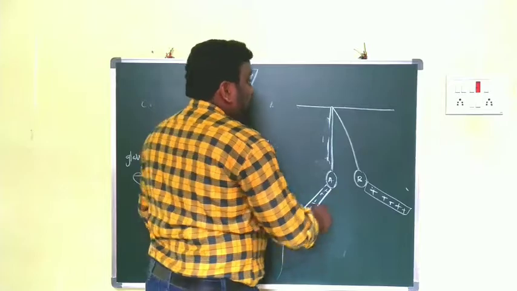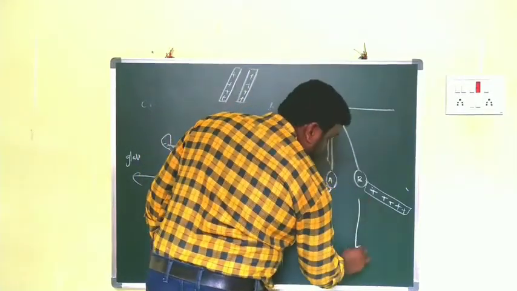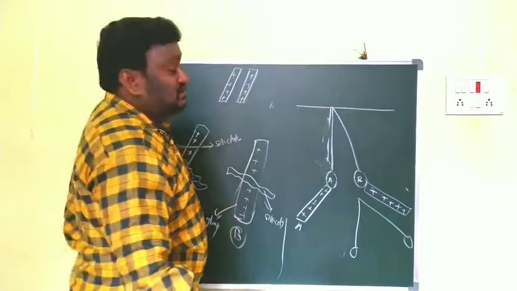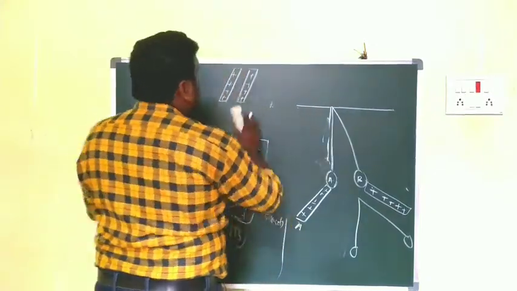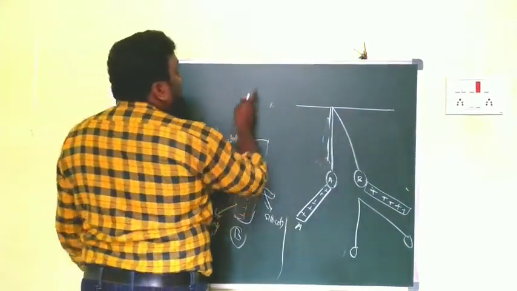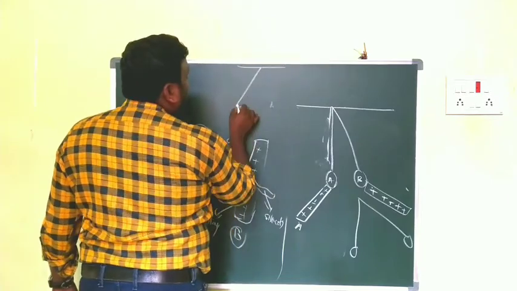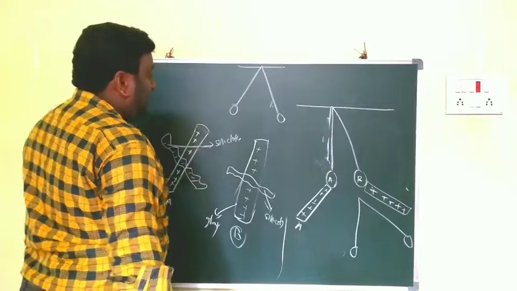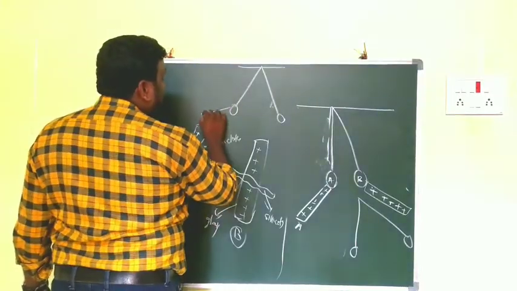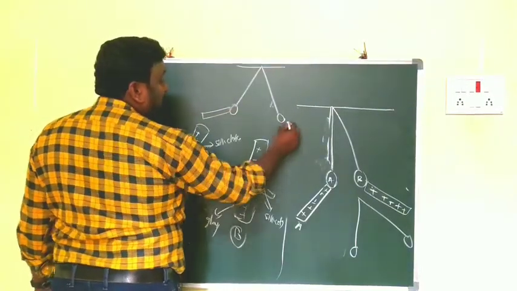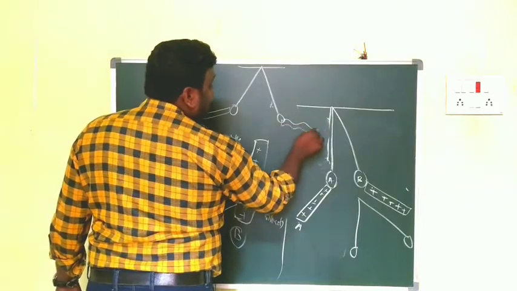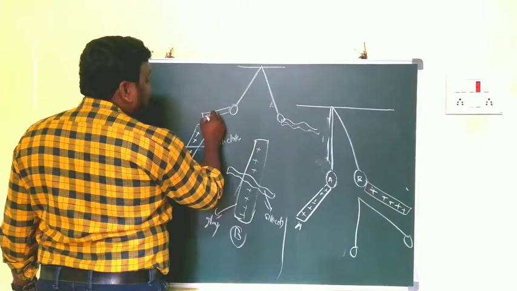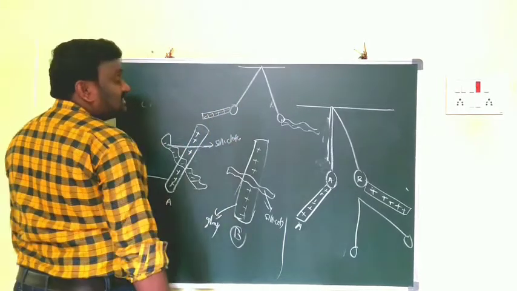So they are separated by more distance. That means repulsion occurs. And after that, for the same pith balls, already they are separated by some distance. Now if we keep the glass rod at this point, and connect the silk cloth here, the silk cloth charge is negative and the glass rod is positive.